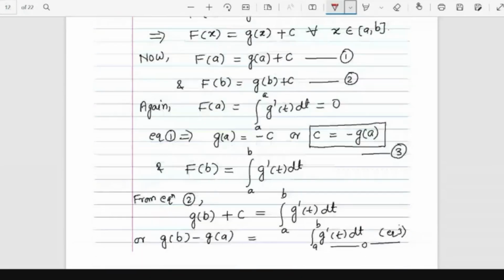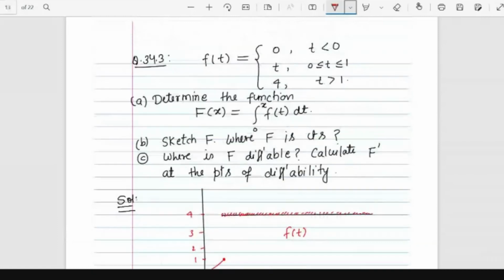Okay. So let's see what's next. This kind of problem can also be done. Suppose we are given a function denoted by small f(t), that is 0 when t is less than 0, t when t is between 0 and 1, and 4 when t is greater than 1.